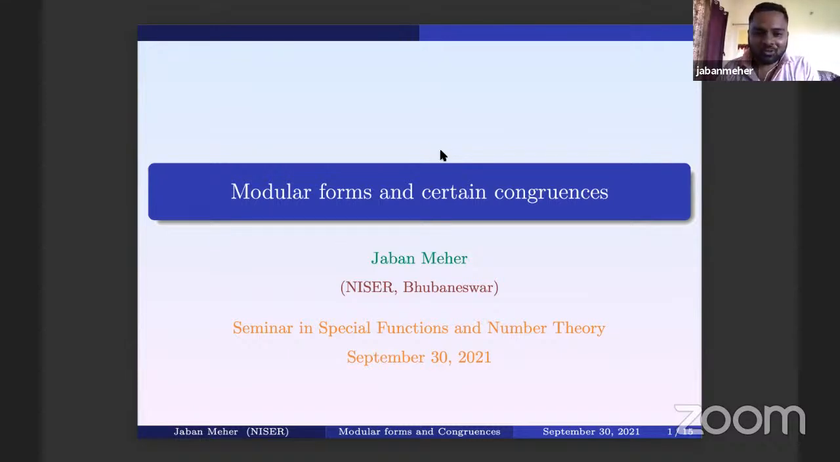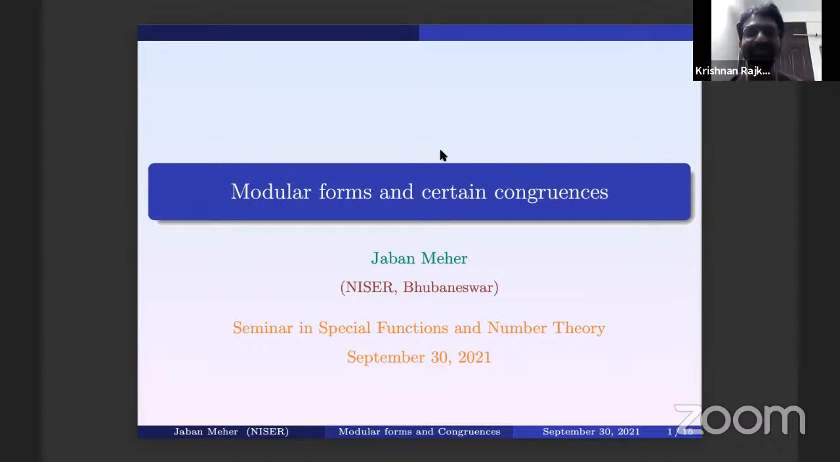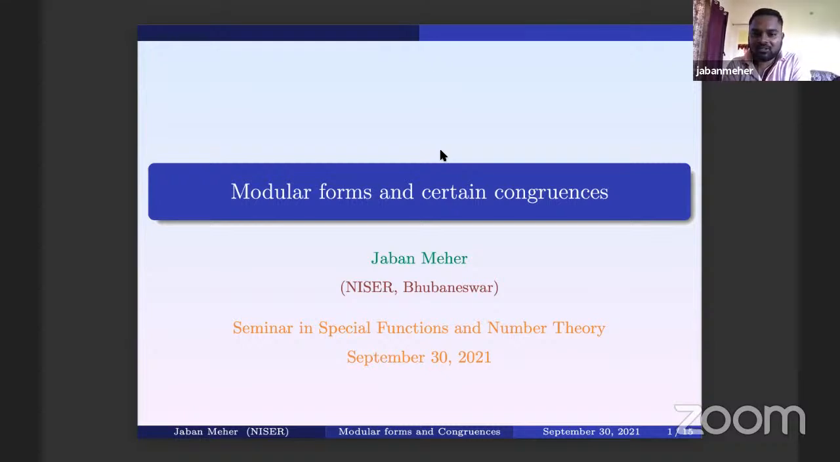Okay. So the title of my talk is Modular Forms and Certain Congruences. We'll do it at a very basic level. We'll see how modular forms work and what congruences people have studied. I'll talk about a certain kind of congruences, the Ramanujan congruences, and then the non-existence of Ramanujan type congruences that we'll see in this talk.